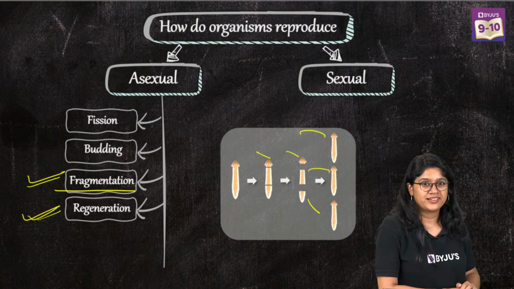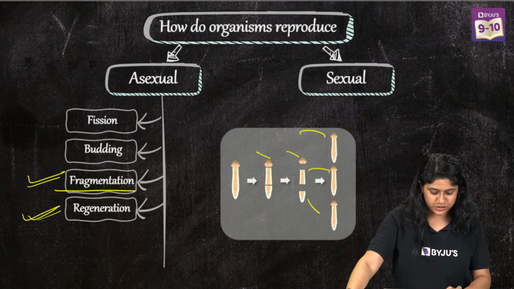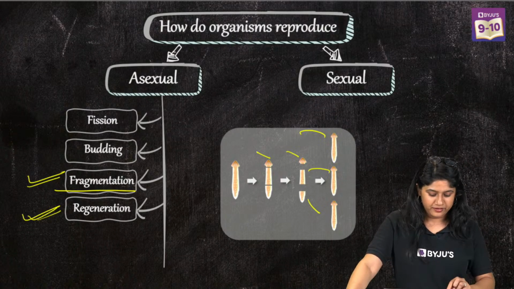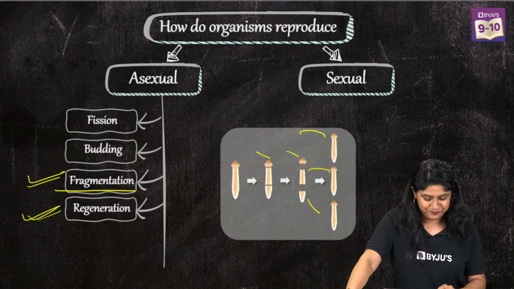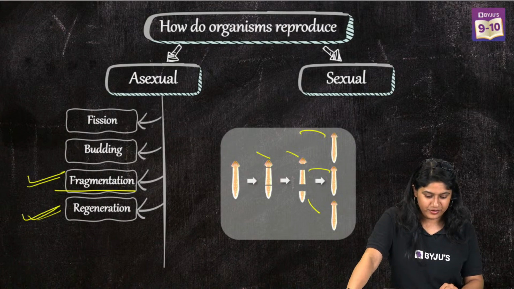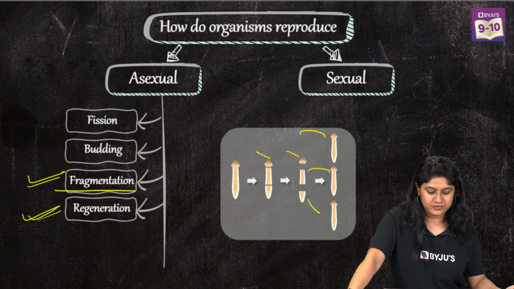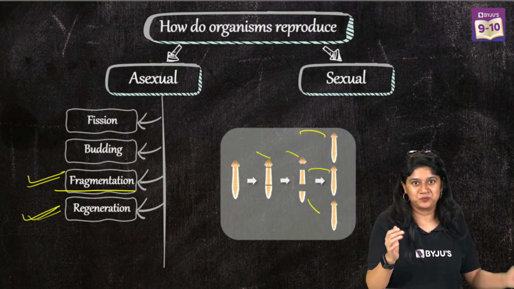See, the poll is up now on the screen. I want you to answer this question. It's such an easy question, whether the planaria is unicellular or multicellular. We have discussed this in class 9th also.